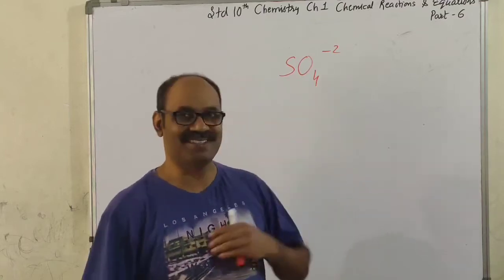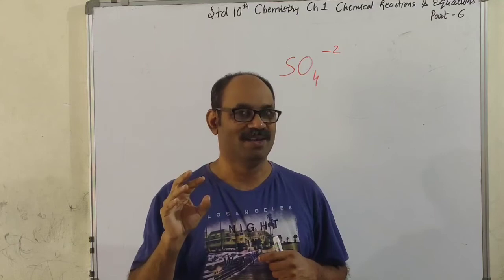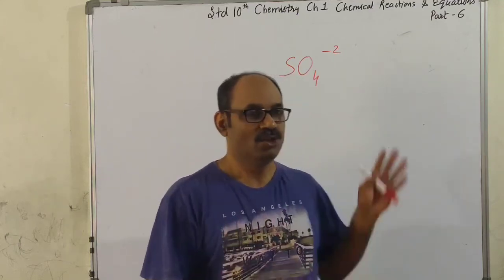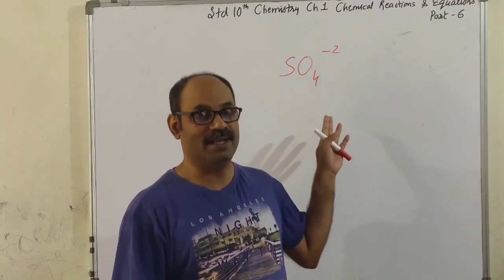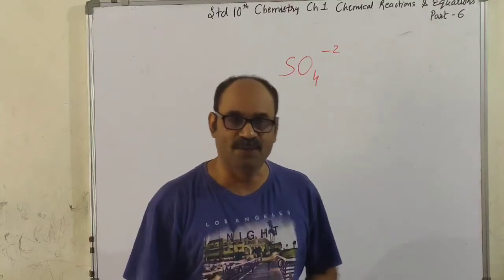It's somewhat like this. We have just learned about ionic bond and covalent bond. But since the child has asked, it's my duty to explain. Though I won't go into detail, I'll briefly explain how the sulfate ion is formed.